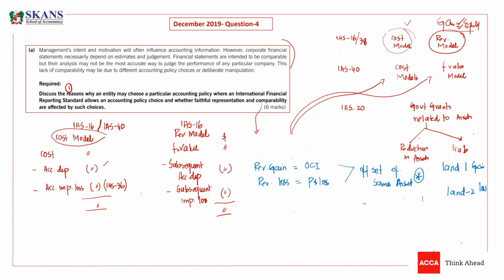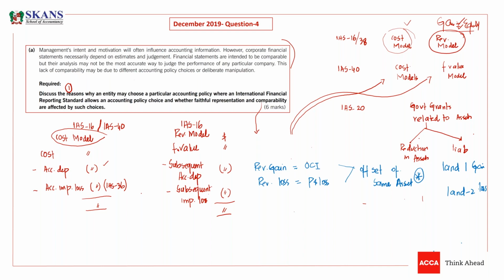I'm not saying same class. If I said same class, it would mean that land one's gain can be offset against land two. No, this can't happen. You can't offset the gain of one land or one building against another land or another building.